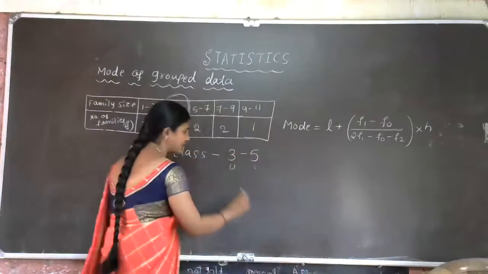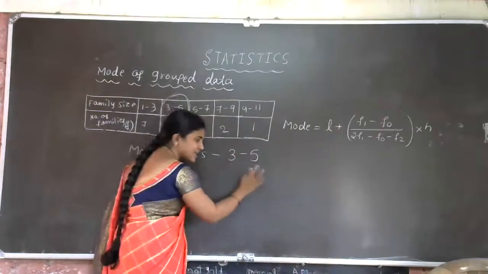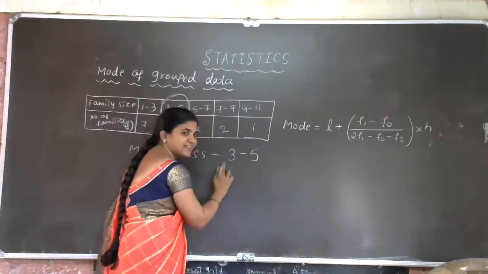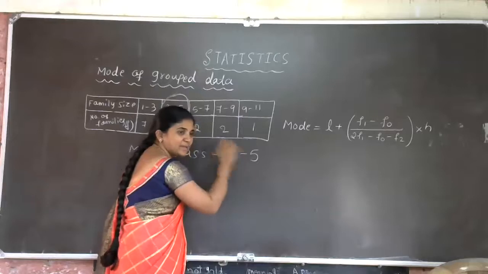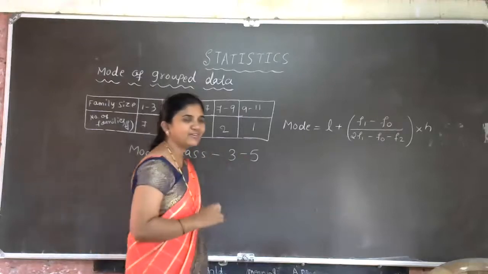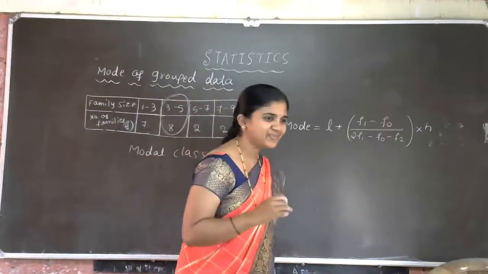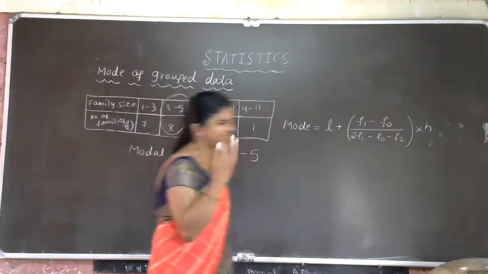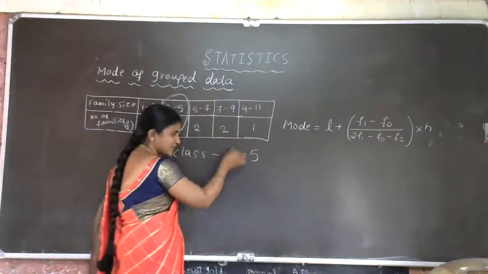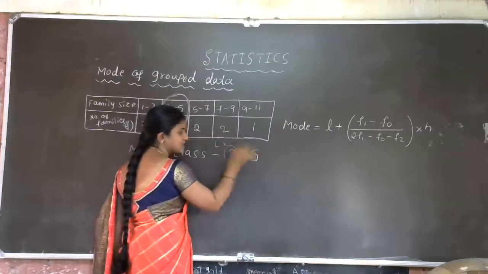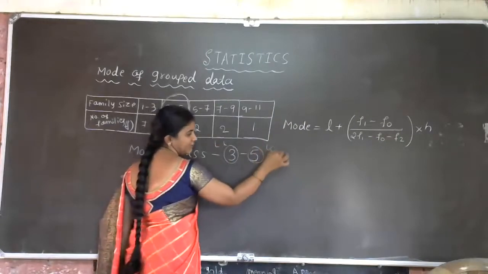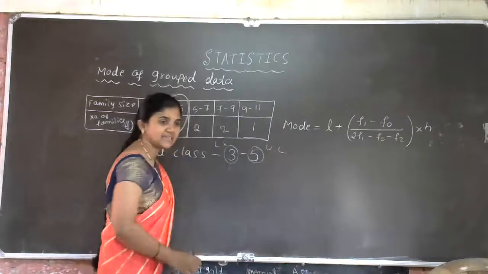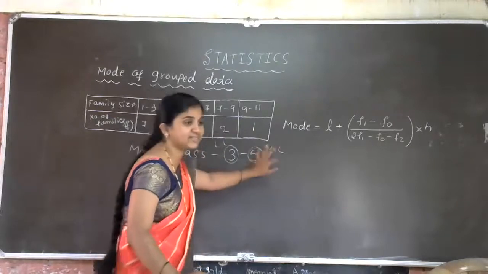Tell me first, quickly. Which is the upper limit and which is the lower limit here? In the 3 to 5, which is upper limit and which is lower limit? Yes, 3 is the lower limit. It is clear, my students. So, always we have to take the first one as the lower limit and the second one as the upper limit. Is that clear?